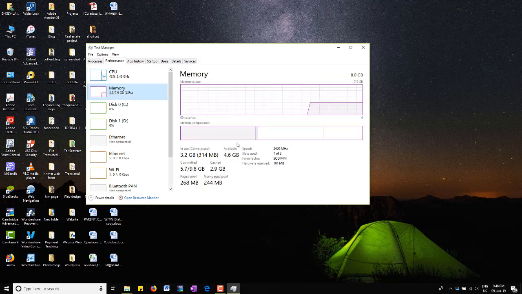Okay, when you choose Memory and look at the right hand side, at the bottom here you will see the words slots used. As an example, on my computer there are 2 slots available, and one of them is already used. So it means that there is still another slot left that I can use to upgrade the RAM of my computer. So okay, this is the way that you can check if your computer is able to upgrade the RAM or not. Okay, that's it.